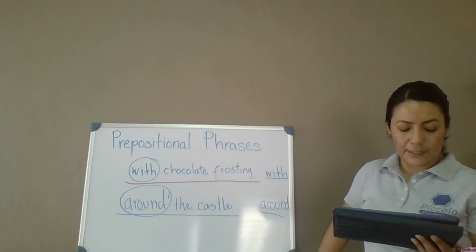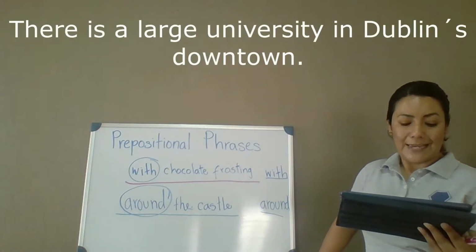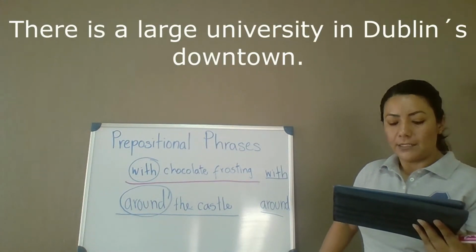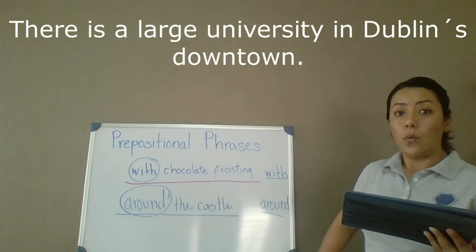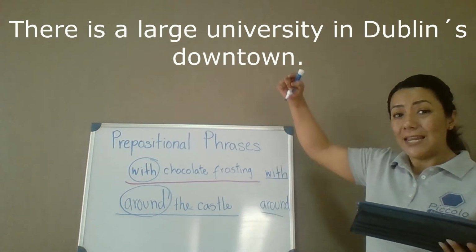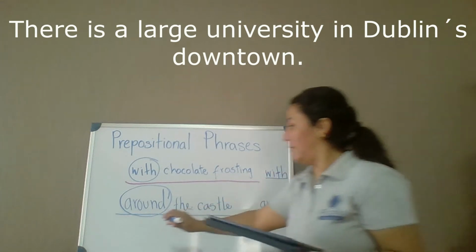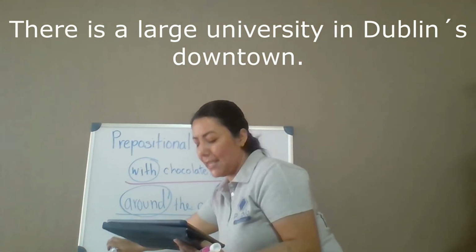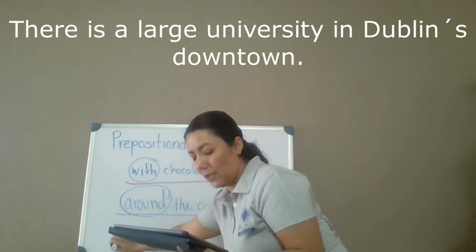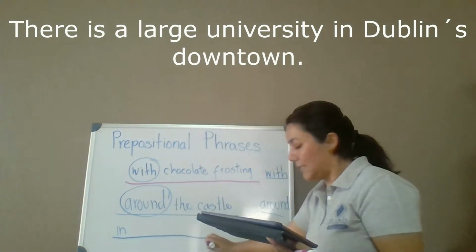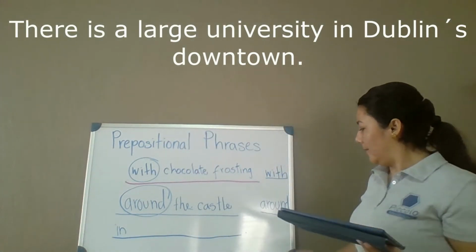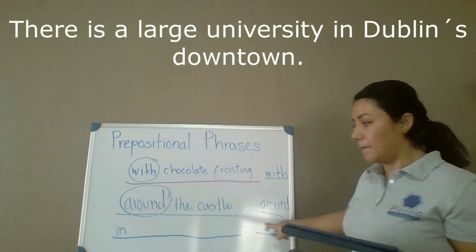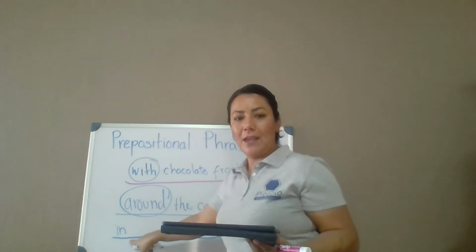Read it, please. There is a large university in Dublin's downtown. What is the preposition there? In. So, where it says in, that's what you'll underline. In Dublin's downtown. Okay? And what is the preposition? In.